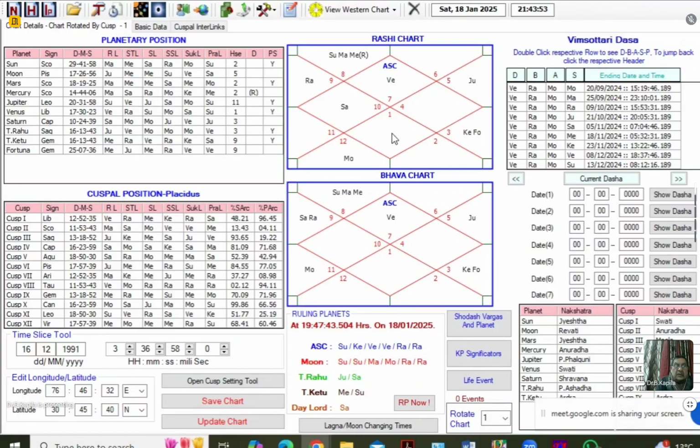Second point, appearance of Saturn as the sub-lord of the seventh house. Appearance of Saturn in the seventh house without any benefic aspect again means a late marriage, delayed marriage, right?